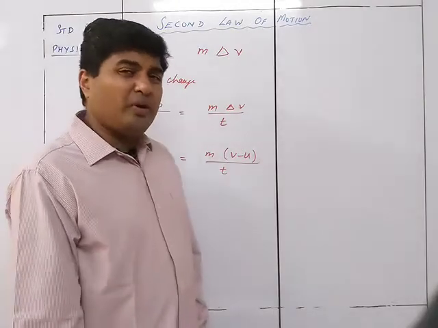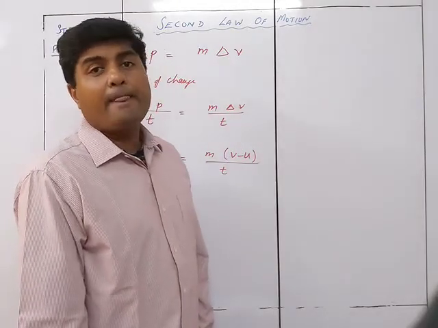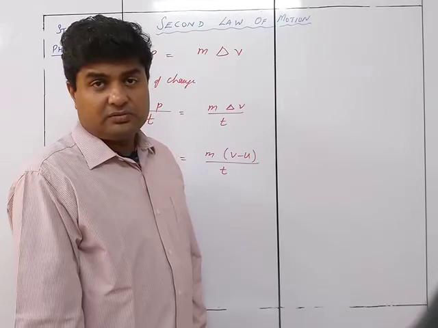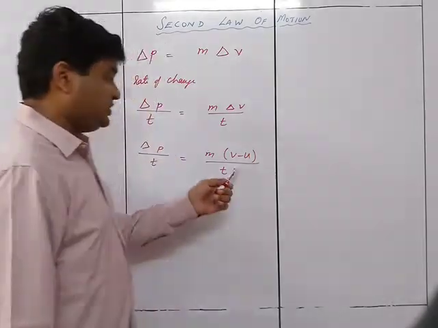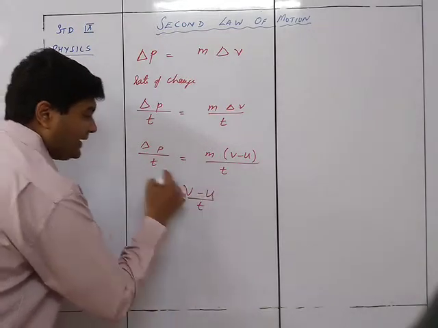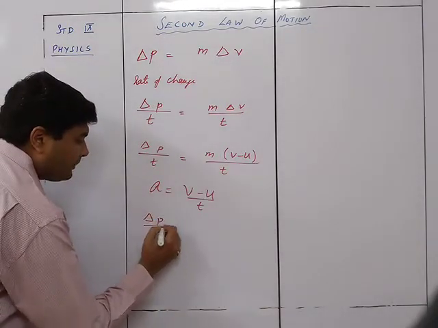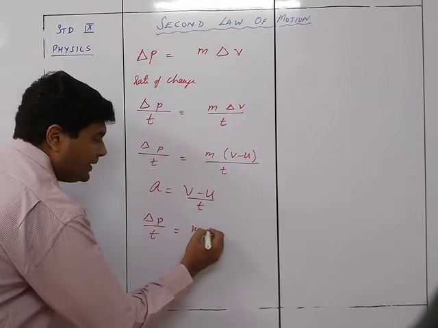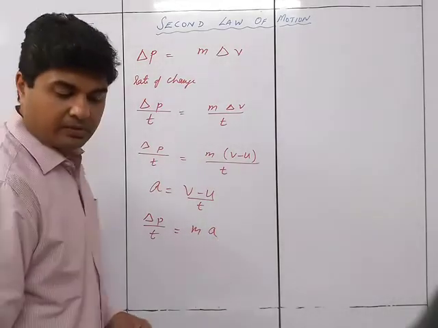What is (V minus U) upon T? Do you remember that? Acceleration, right? We know that acceleration is (V minus U) upon T. So ΔP upon T is nothing but m into acceleration.